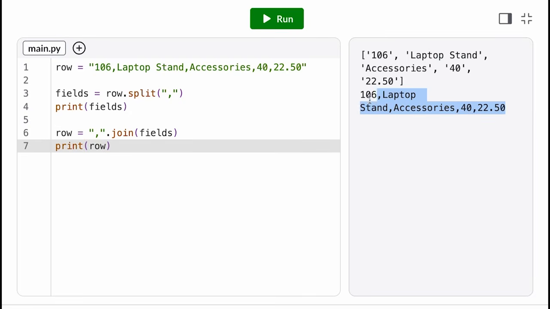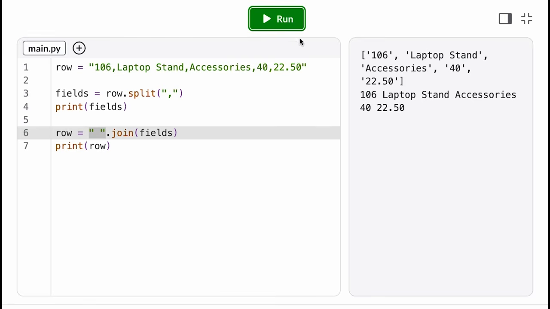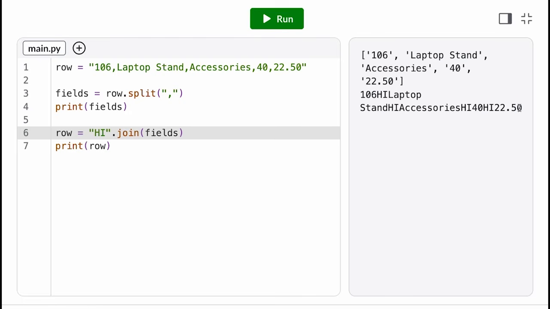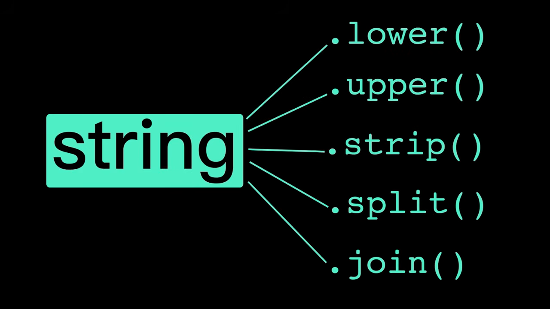So to join our CSV row back together, we might call the join method on a comma string. We also commonly call this on a space character to join a list of words back together. But we can call the join method on any arbitrary separator string we want. Just note that this still is a string method, so we need to call it on the string, not the list.